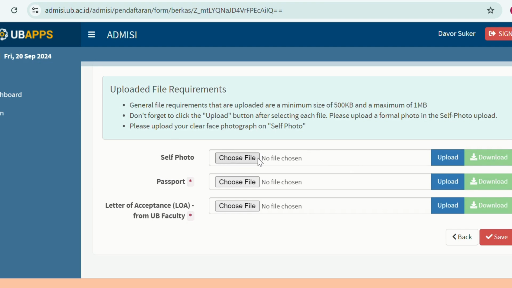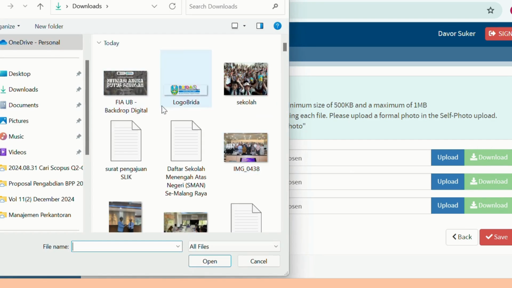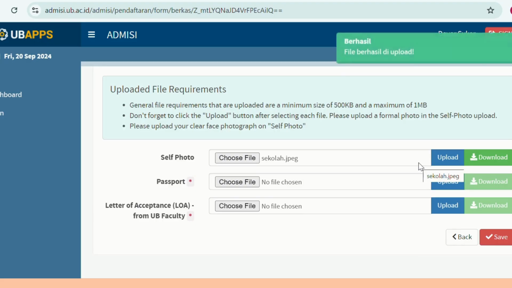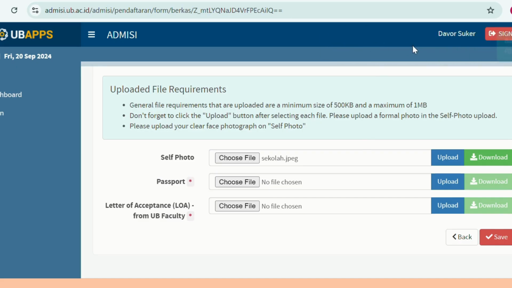Once you choose one, for instance, I will choose one of my pictures here. You can choose, and then don't forget to click the upload button, something like this. If it works, then there will be a notification like this. It means it works, you are successful. And then the same goes for the passport. Please upload the first page of your passport, which shows your identity. Don't forget to click upload.